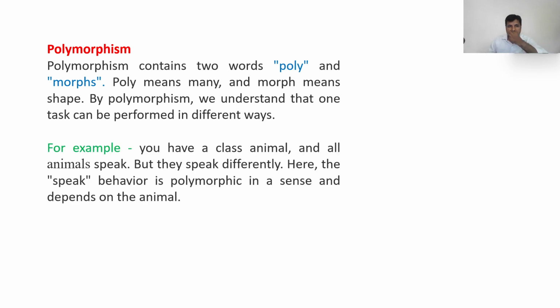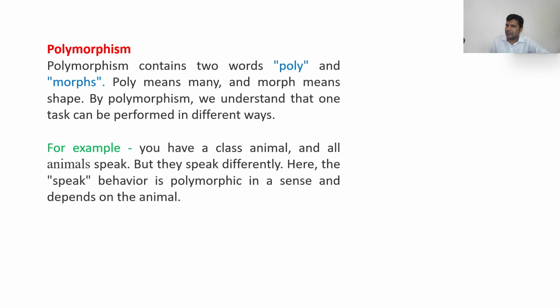For example, you have a class Animal, and all animals speak, but they speak in different ways. Here the speak behavior in polymorphism depends on the animal. So when I say animal, it can be anything, right? When I say speak, what will a cat do?